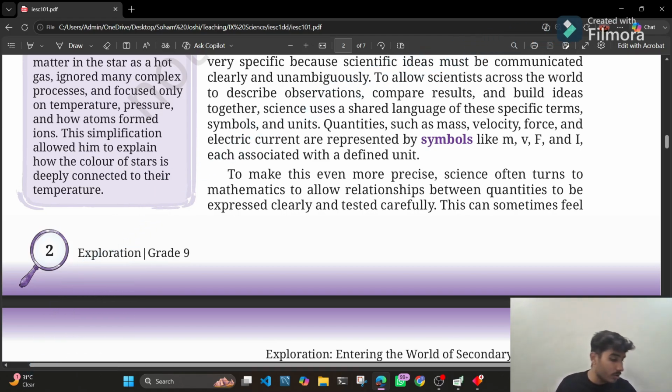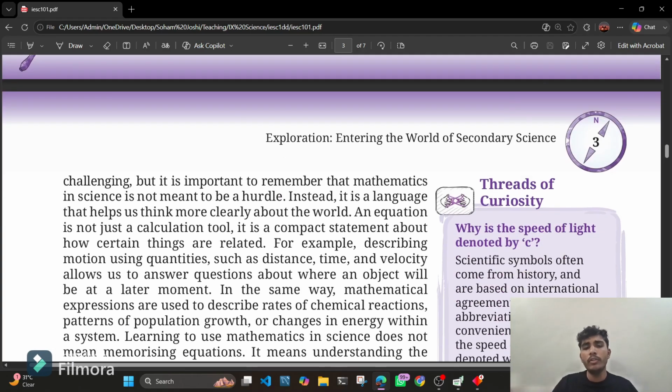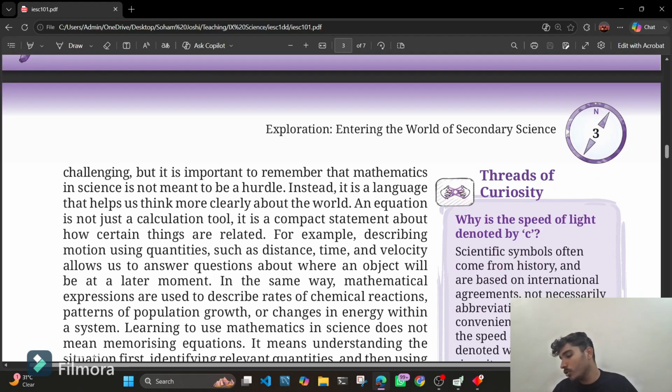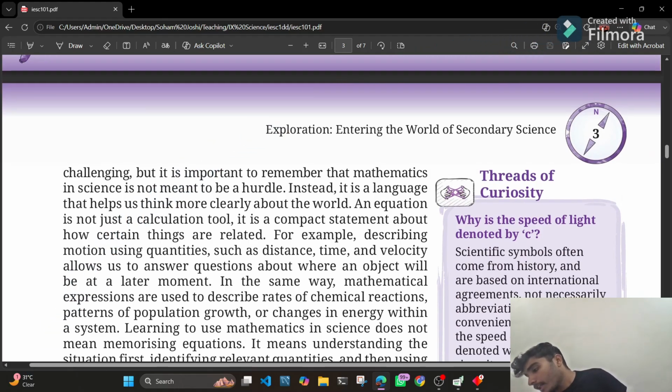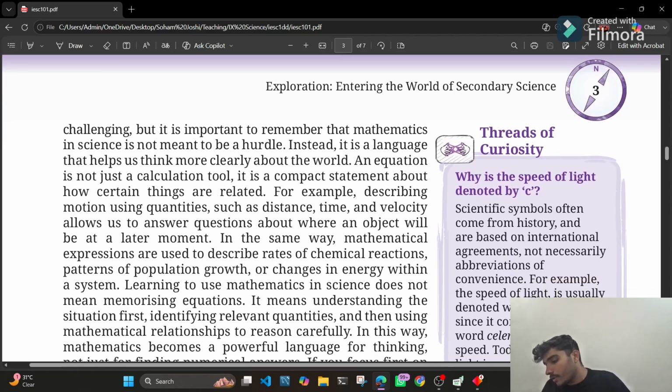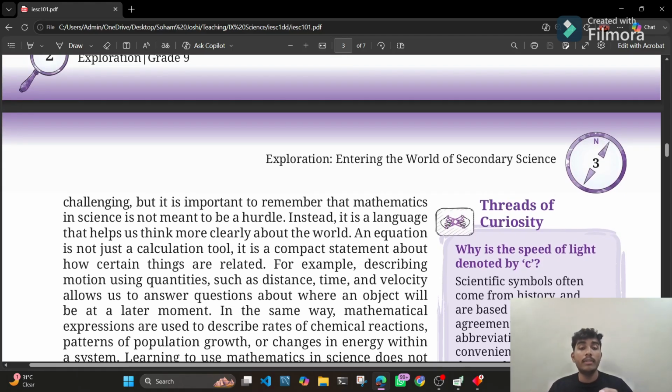So that is why we use symbols like m, small v, capital F, capital I, then capital V. Capital V is denoted for voltage. These are all terms you will gradually learn as you move towards 10th standard. Okay? So yeah, this is how the symbols are used.